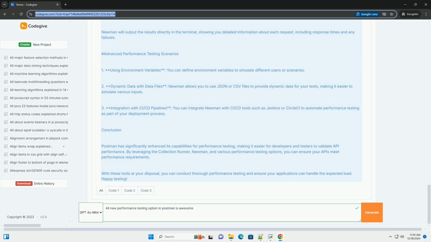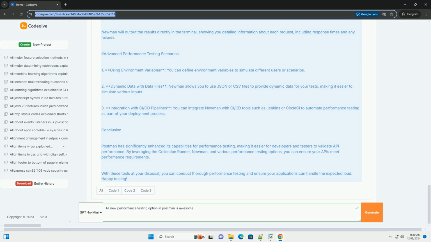Step 4, run the collection with the collection runner. 1. Click on the collection name and then click on the Run button. 2. In the collection runner, you can configure the number of iterations and the delay between requests. 3. Click Start Run to execute the performance test. Step 5, analyze performance metrics.